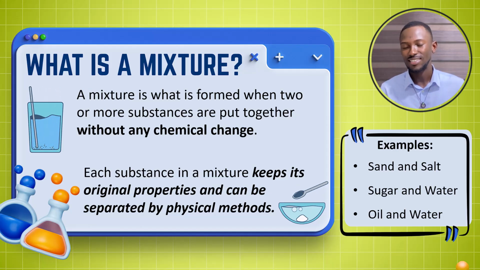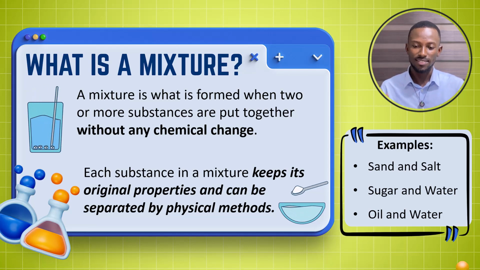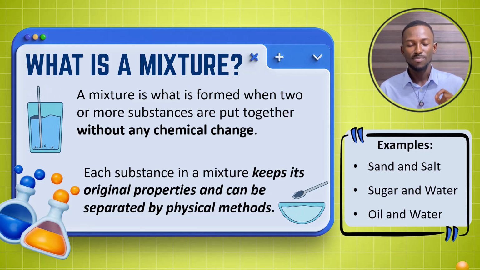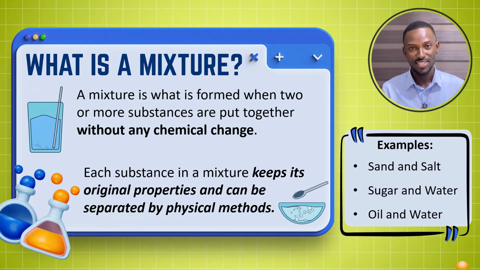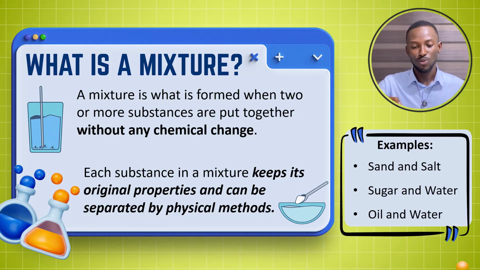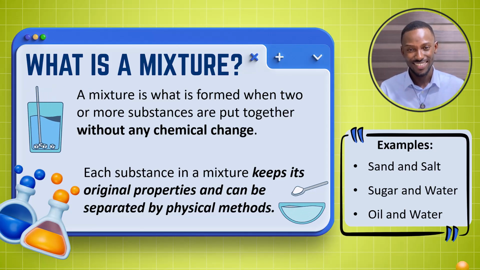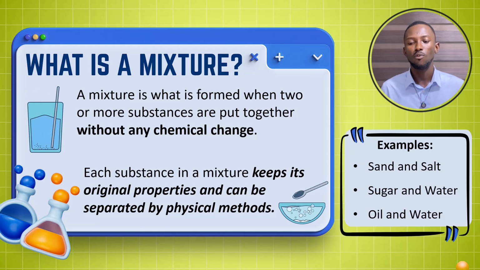But the focus of this lesson is basically on mixtures. So that is the definition we have out there. And we have some examples here, sand and salt. So a combination of sand and salt is a mixture. A combination of sugar and water is also a mixture, like you see in the animation down there. You can see that a spoon of salt is poured into the water and then the salt disappears in the water. So that is a mixture. And we have oil and water. It's also an example of a mixture.